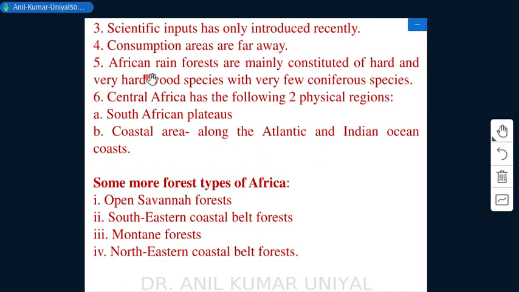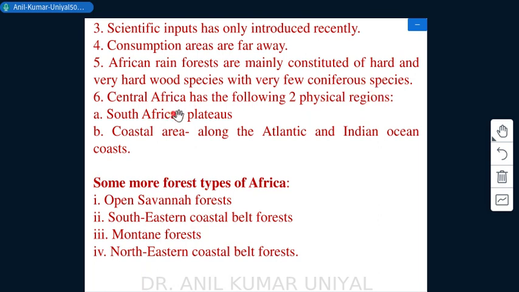Here are some more constraints, and some new inventions or modifications related to forest utilization and scientific inputs have only been introduced recently. Consumption areas are far away from the production areas, and African rainforests are mainly constituted of hard and very hard wood species with very few coniferous species, okay?